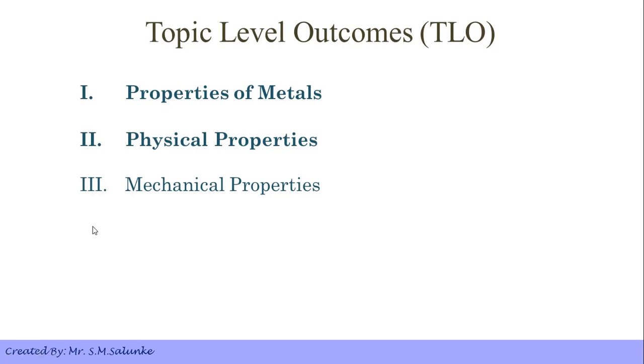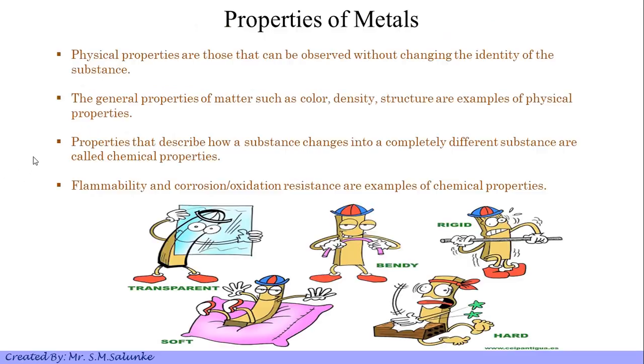Let's start with what the properties of a metal are. The general properties of matter such as color, density, and structure are examples of properties of metal. The properties of metal are further classified into physical, chemical, or mechanical properties.